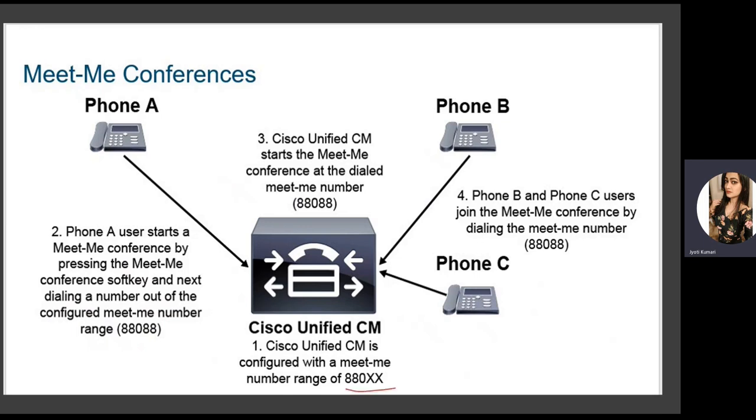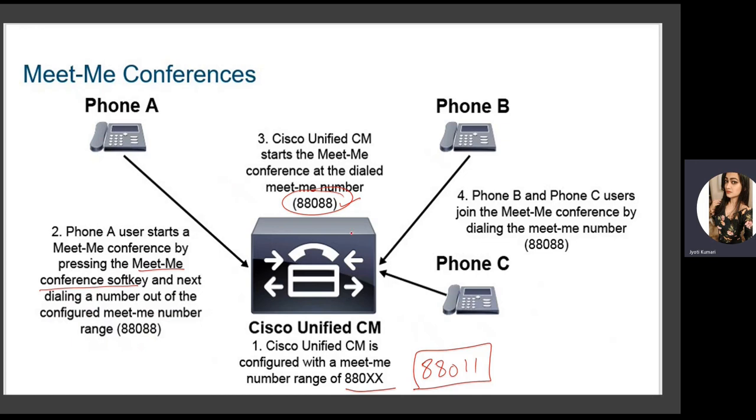So we can configure any MeetMe number like 88011, whatever. Here we have configured 88088, for example. So what will happen? Phone A user starts a MeetMe conference by pressing the MeetMe conference soft key. This is how the MeetMe conference initiates.